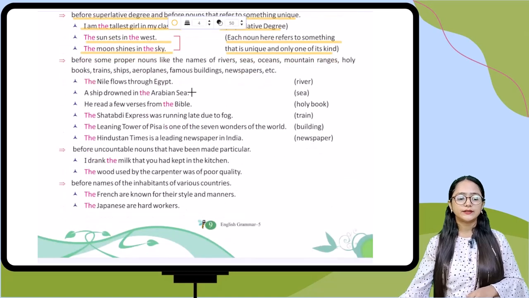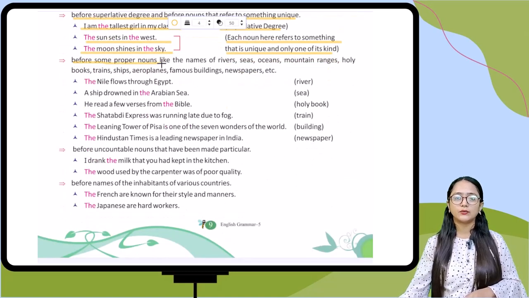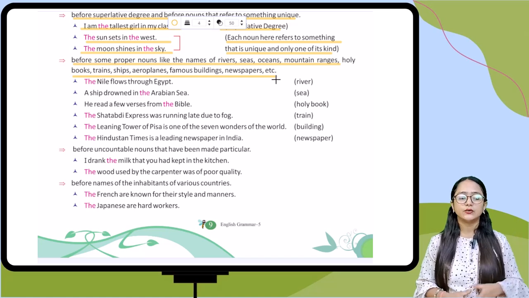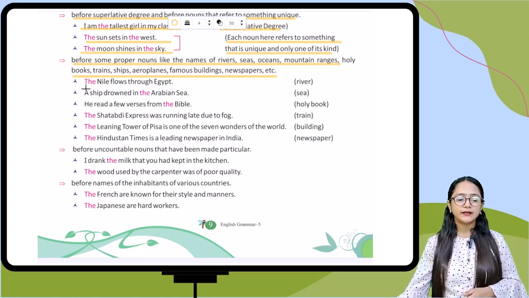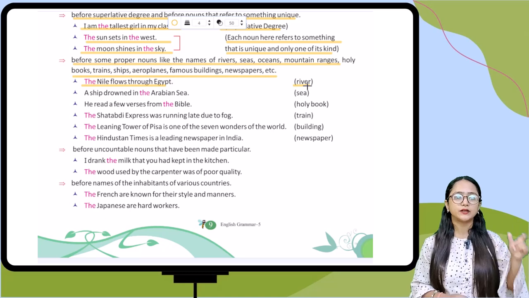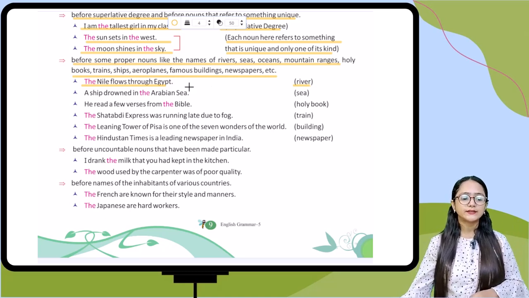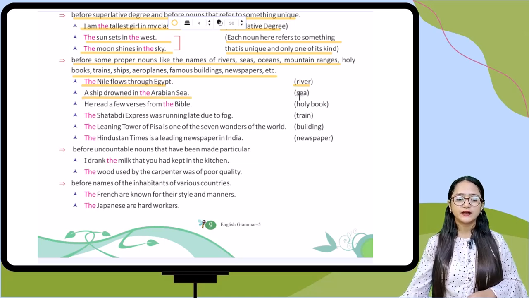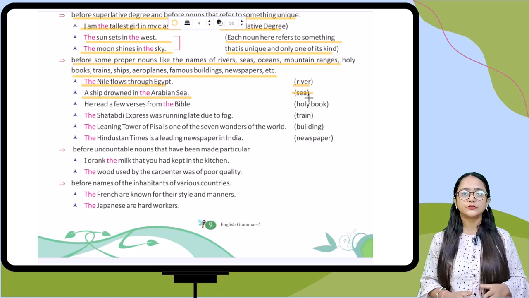Now the next point is before some proper nouns like the names of rivers, seas, oceans, mountain ranges, holy books, trains, ships, airplanes, famous buildings, newspapers, etc. Before that famous type of things we use the. For example, the Nile flows through Egypt. It is talking about a river, so you have to put the before that river name. Next example is a ship drowned in the Arabian Sea. Here the sea name is Arabian, so you have to use the before it.